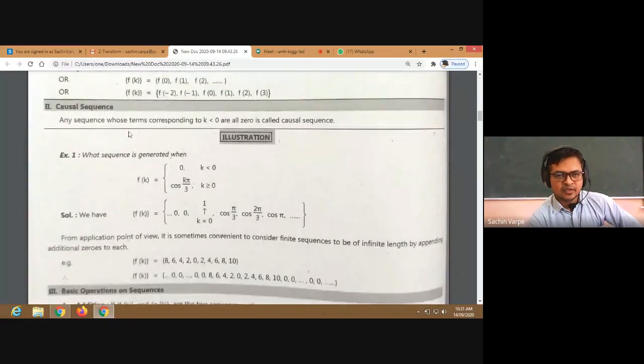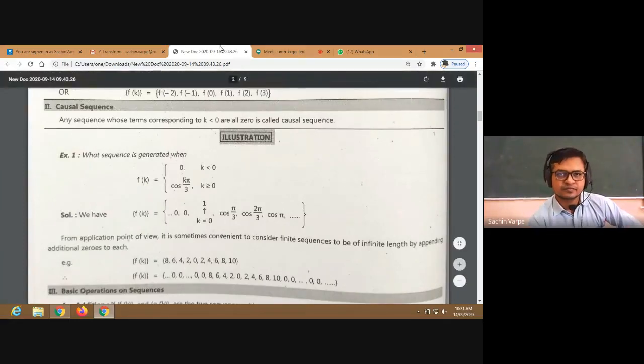All right. Now the second one, a causal sequence. This is a particular type of sequence. Causal sequence means there are no negative terms of the sequence. All right. No negative terms. You can see here the definition: any sequence whose terms corresponding to k less than 0, meaning k negative, are 0. 0 means no terms actually. So for all the negative positions, the terms of the sequence are 0, and that is called a causal sequence.